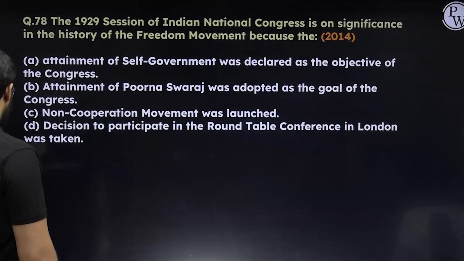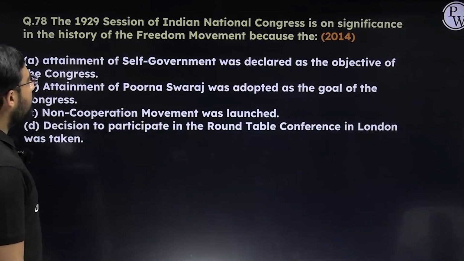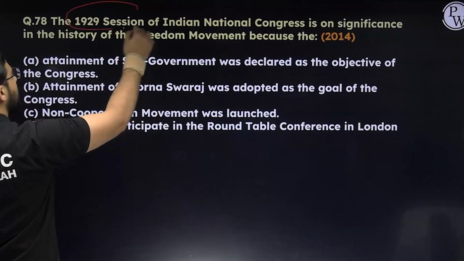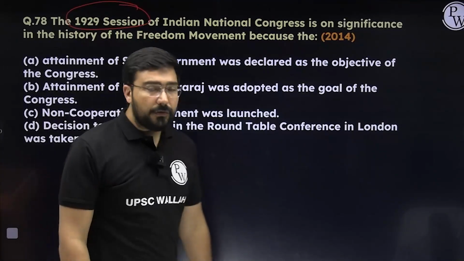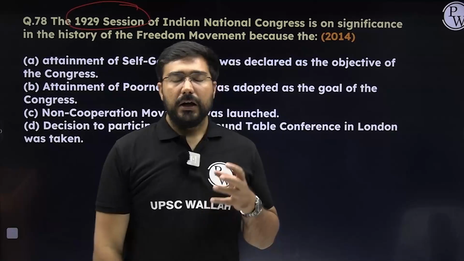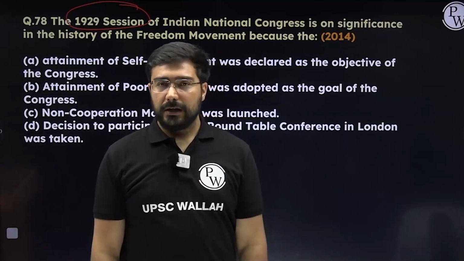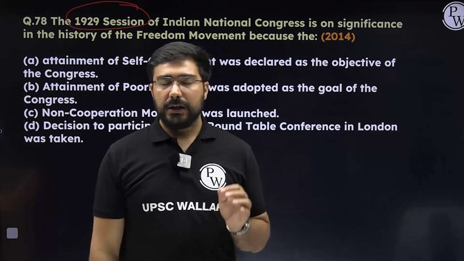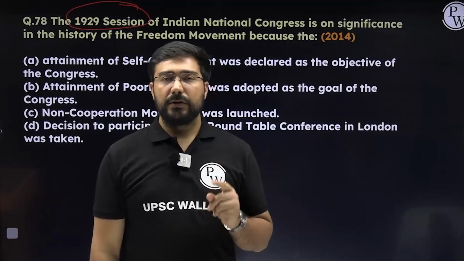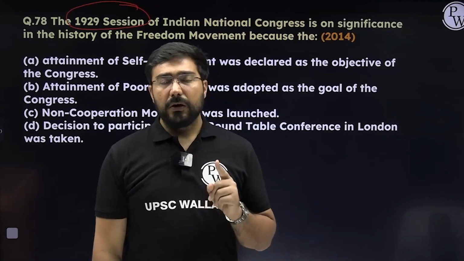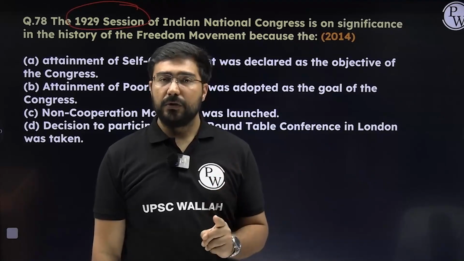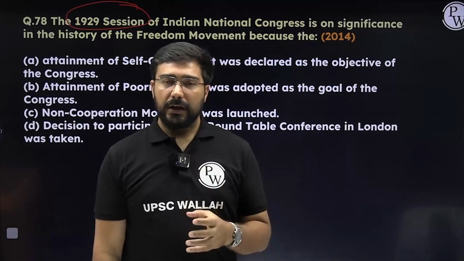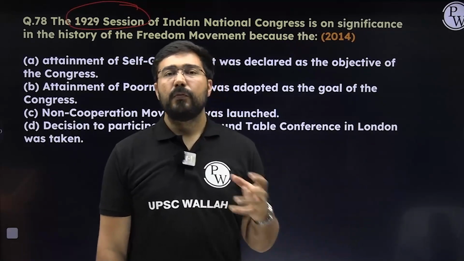Next, the question in this one, the 1929 session. So what is this 1929 session known for, right? All of you know that this session is the session in which the Purna Swaraj was declared, right? In the session of 1928, Congress gave British 1 year that if you will not accept our Nehru report, then our overall agenda is going to shift from Swaraj to Purna Swaraj.